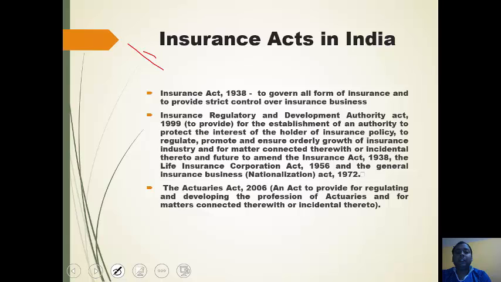Now, Insurance Acts in India. The Insurance Act 1938 is to govern all forms of insurance and to provide strict control over insurance business. The IRDA Act 1999 is to provide for the establishment of an authority to protect the interest of holders of insurance policies, to regulate, promote and ensure orderly growth of the insurance industry and for matters connected therewith or incidental thereto, and to amend the Insurance Act 1938, the LIC Act 1956 and the GIC Business Nationalization Act 1972.